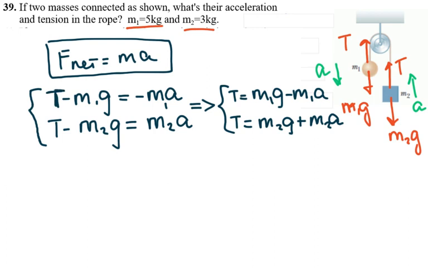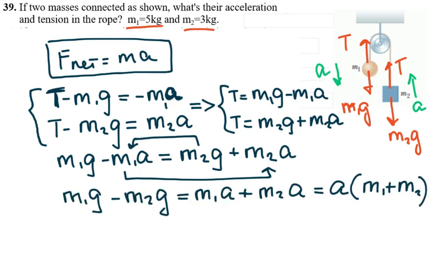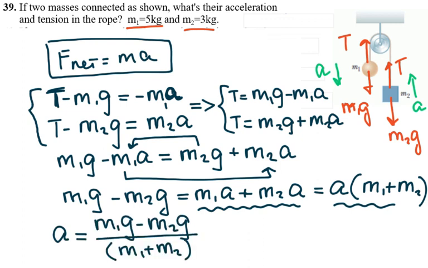I do not know what tension is, I do not know what acceleration is, so I'm solving for tension and acceleration. If I set them equal to each other, and then I move the mass terms with acceleration to this side and those without acceleration to the other side, I'm going to have this expression. And I also factored out a from this side. Now if I want to solve for a, I'm going to have this.